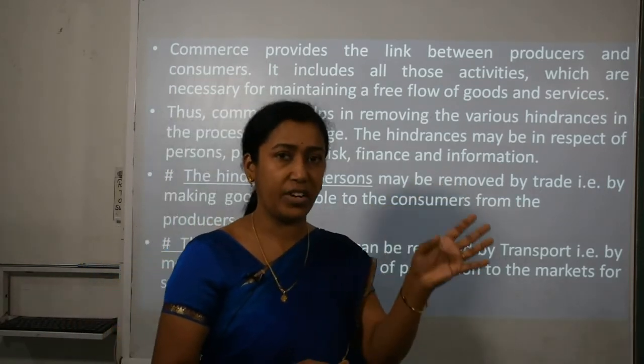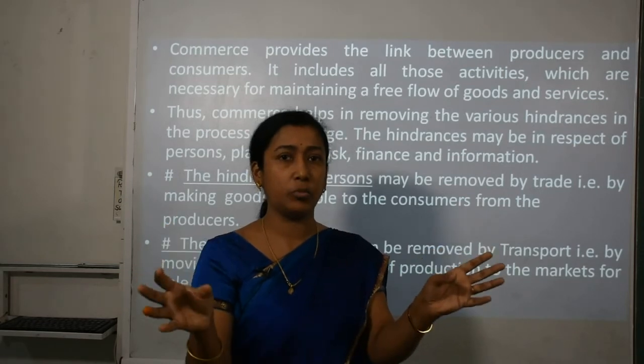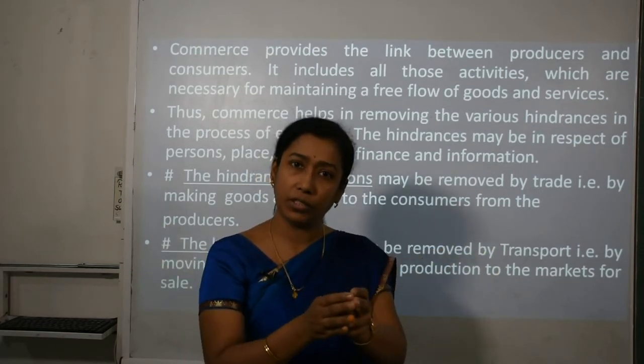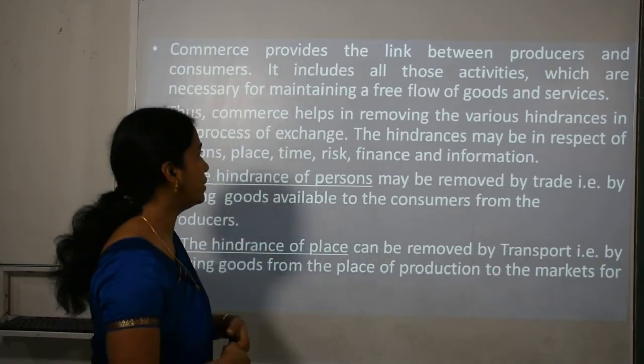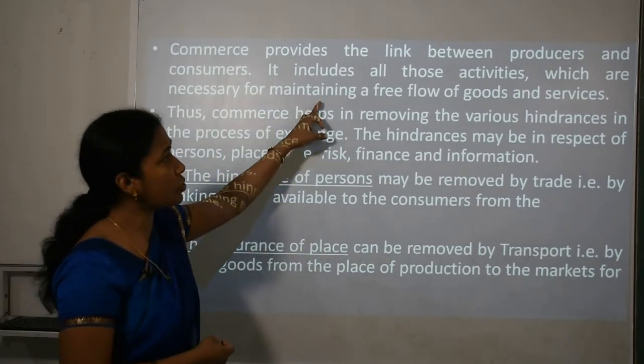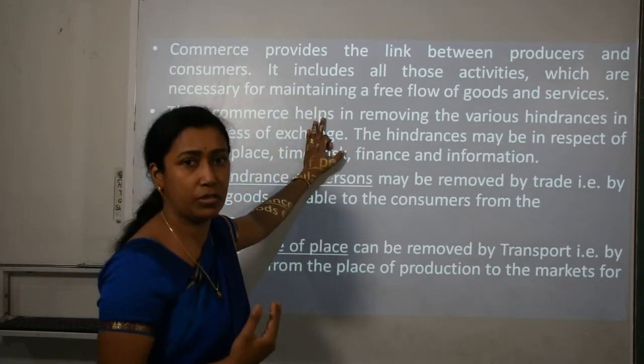When a producer is manufacturing or producing goods, the consumer does not know about it. So how is the consumer getting the product? With the help of commercial activities, that is, through transportation and many other things. It includes all those activities which are necessary for maintaining a free flow of goods and services.